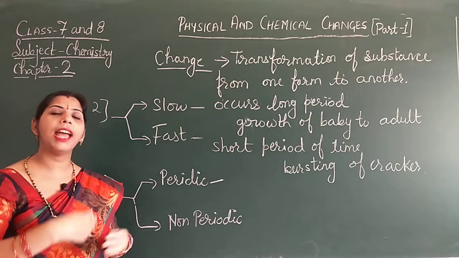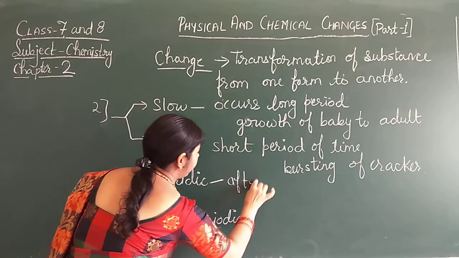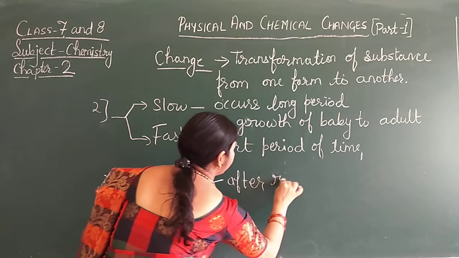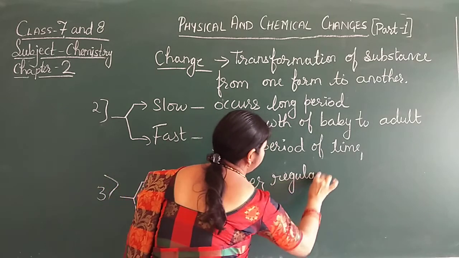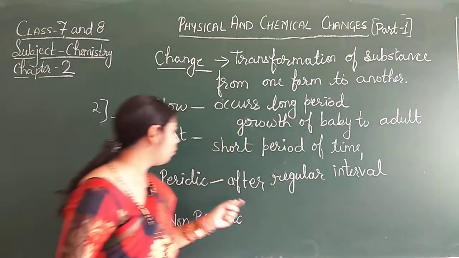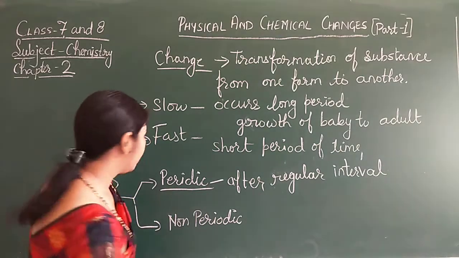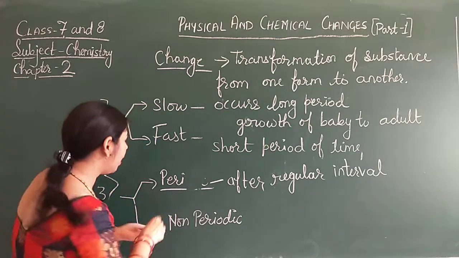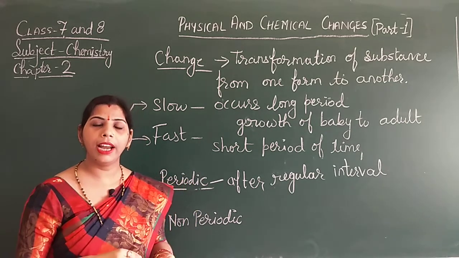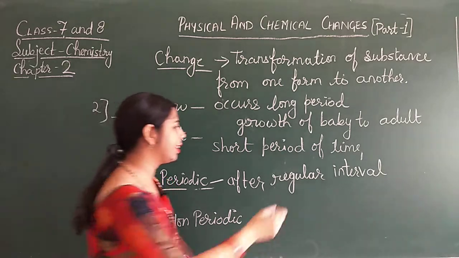That means after every regular interval that change occurs. Examples of the periodic change are the occurrence of day and night, the rotation and revolution of the earth, the change in seasons.